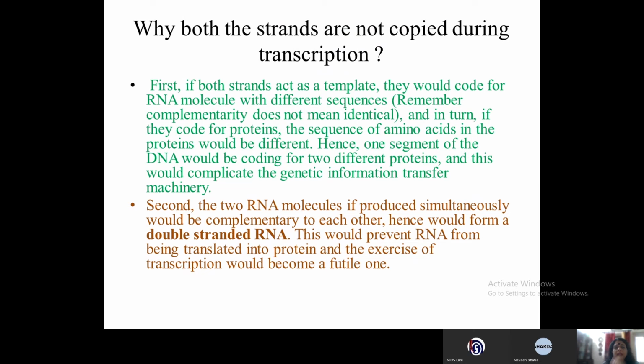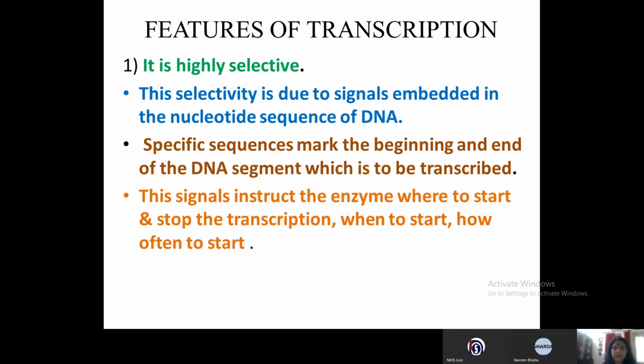Now the second one is that if two RNA molecules are produced, they are complementary to each other, and therefore they will join and form a double-stranded RNA, and this kind of a double-stranded RNA would not be able to translate and form protein. So therefore both the strands of DNA do not transcribe, only one strand of DNA transcribes.